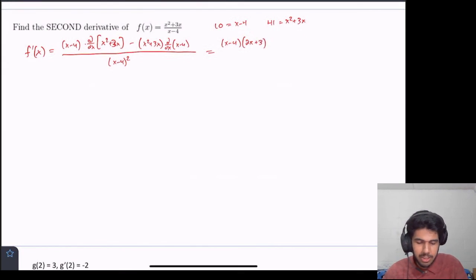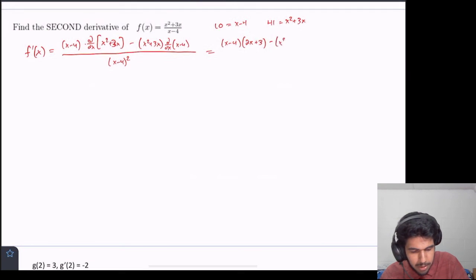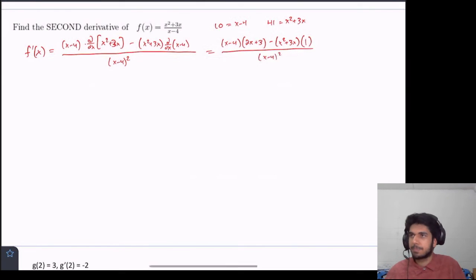I think there's actually a rule that we talked about where the derivative of c times x is c, minus x squared plus 3x times the derivative of x minus 4, derivative of x is 1, derivative of negative 4 is 0, all of this over x minus 4 squared.